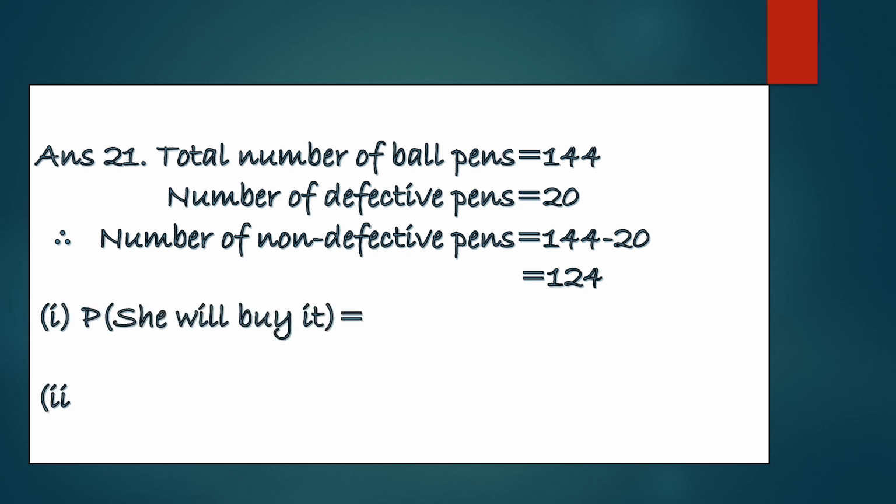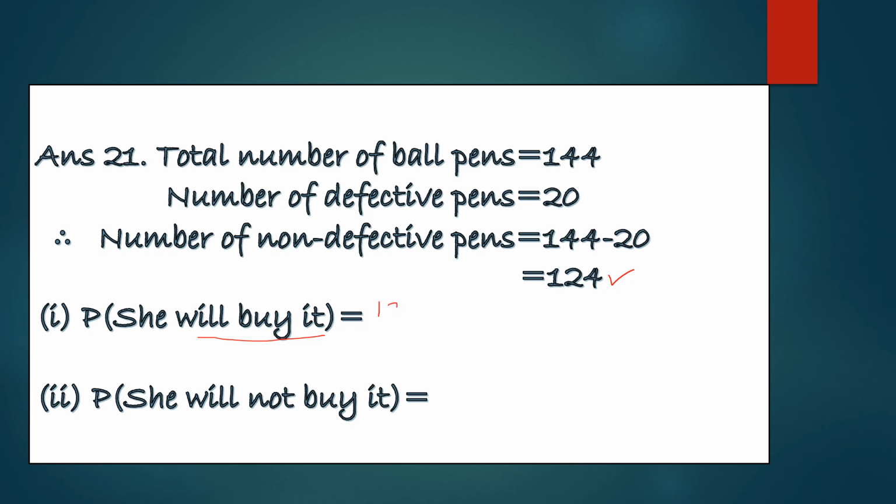She will buy it only if it is non-defective. So we have favorable outcomes as 124 and the total number of outcomes is 144. On simplifying, we get its answer as 31 by 36. That is, the probability she will buy it is 31 by 36.